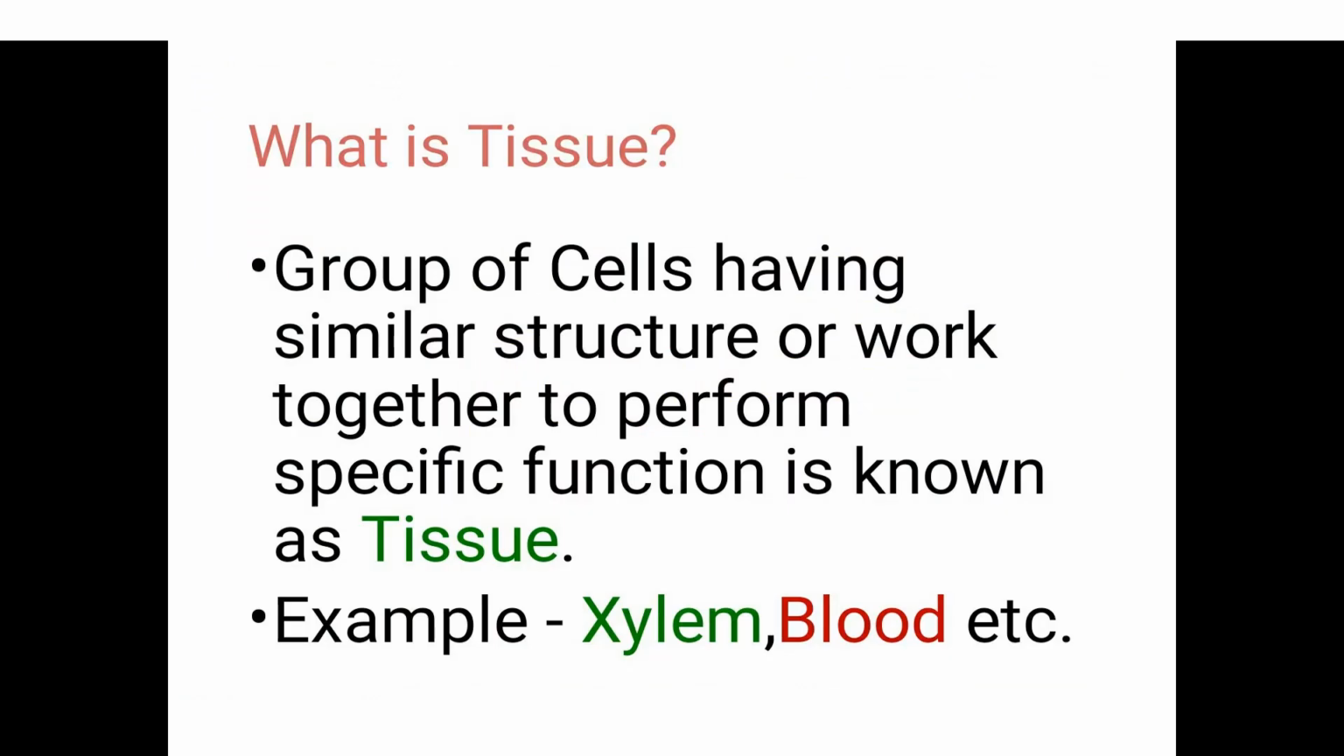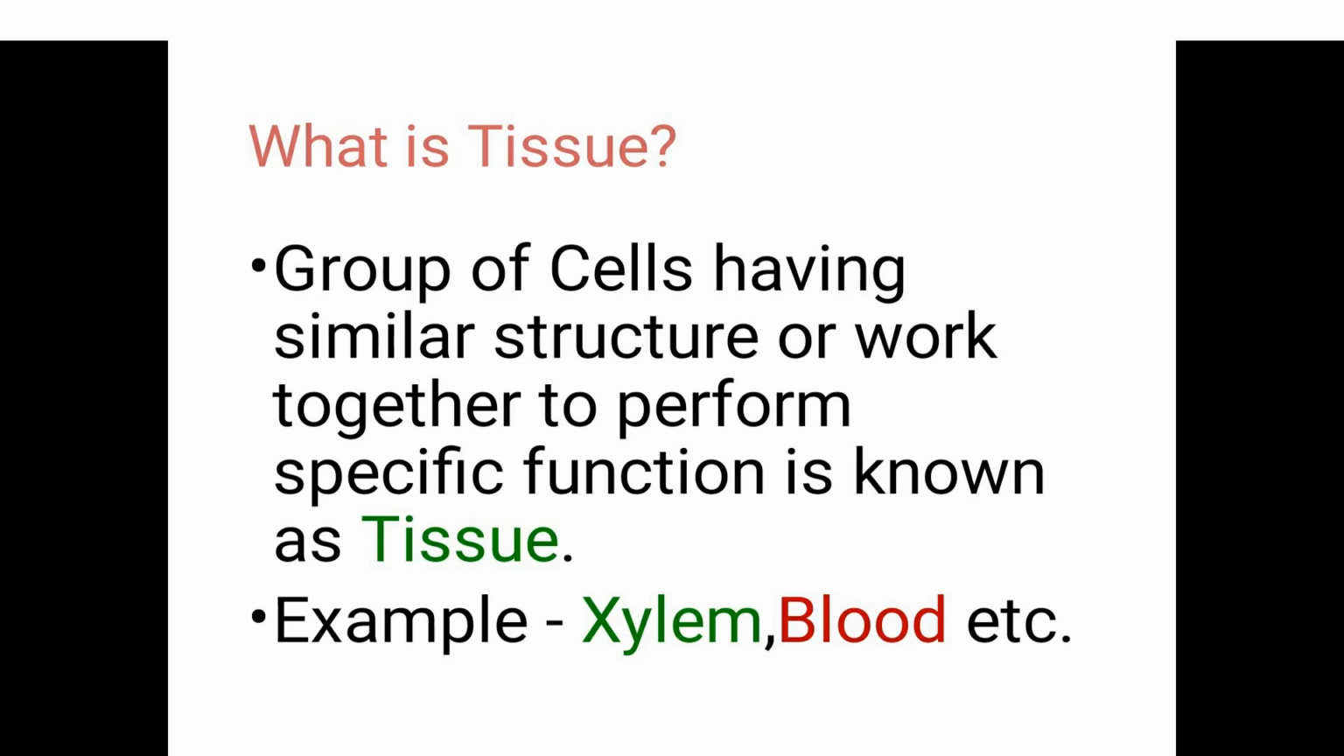What is tissue? A group of cells having similar structure or work together to perform a specific function is known as tissue. Example, xylem, blood, etc. That means group of cells.